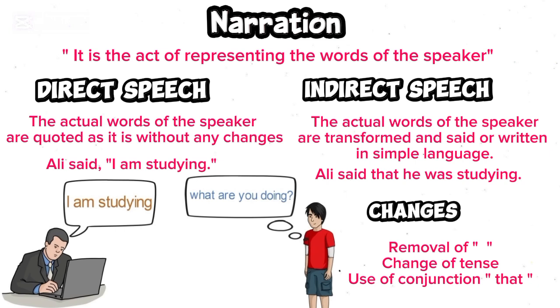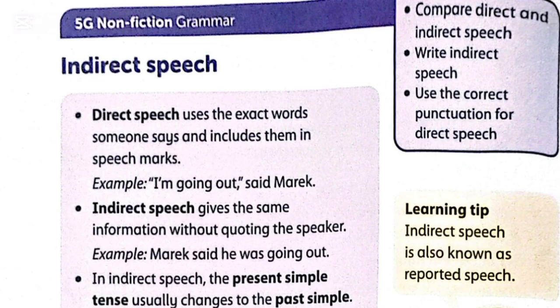So in direct speech we exactly copy the words of the speaker, but in indirect speech we transform those words or that saying into simple language. So let's start the reading. Direct speech uses the exact words someone says and includes them in speech marks. For example, I am going out, said Mark. So in direct speech we use the exact same words as the person says, and indirect speech gives the same information without quoting the speaker. In indirect speech we are not quoting the speaker and we do not write it in speech marks. We just simply write it like, Mark said he was going out.